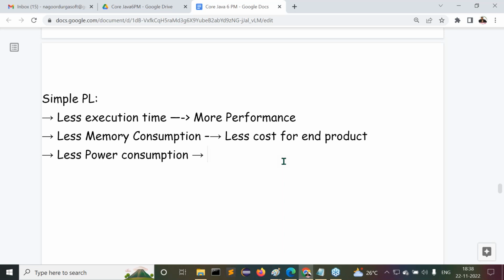First we have taken simple. What reasons has Sun Microsystems given to say that the programming language is a simple programming language? Three reasons. What are the three reasons? First one is less execution time. Second one is less memory consumption. Third one is less power consumption. Anyway, the first two are accurate points. For the third one, I'm explaining what elaboration Sun Microsystems has given. Try to understand it clearly.